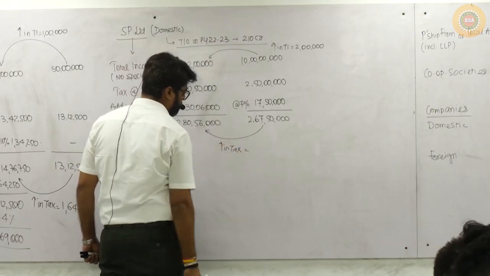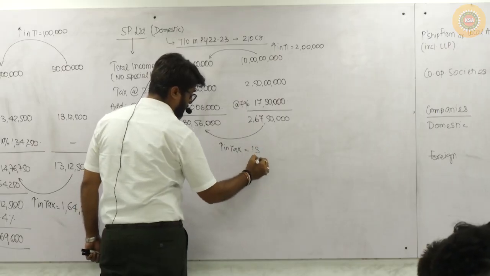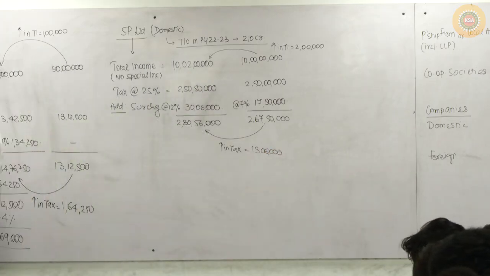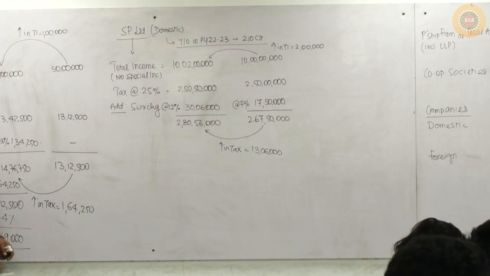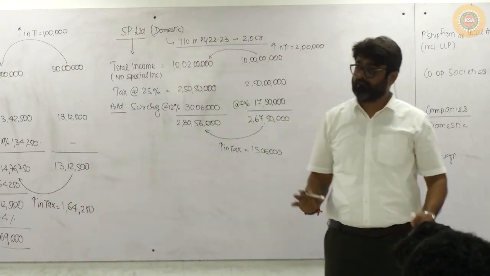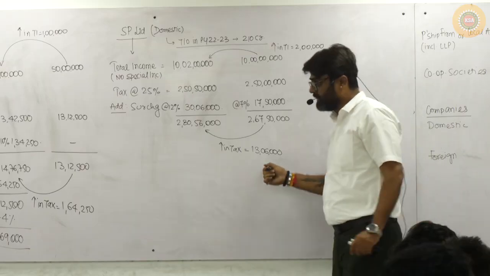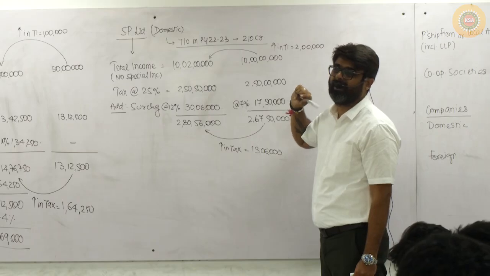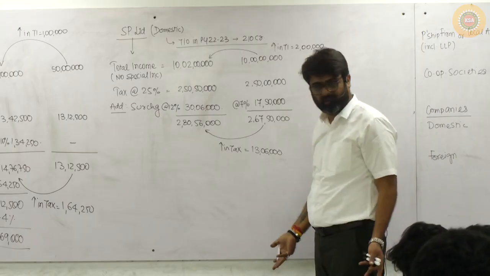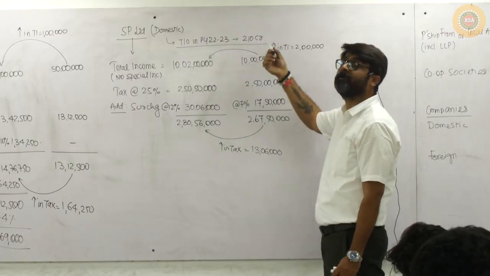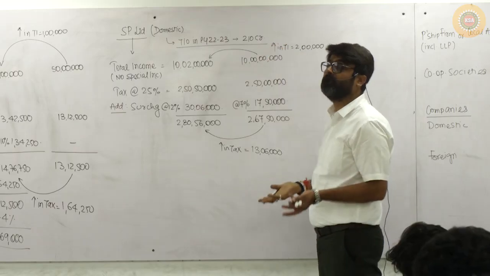By how much? 13 lakh 6,000. Now apply this logic. Check the amount of increase in tax. Is this amount more than the increase in total income? The equation gets fulfilled. Increase in tax is more than increase in total income. Yes or no? Eligible to get marginal relief? Yes. So take the marginal relief, and marginal relief is nothing but 13 lakh 6,000 minus 2 lakh. So how much will be the marginal relief?